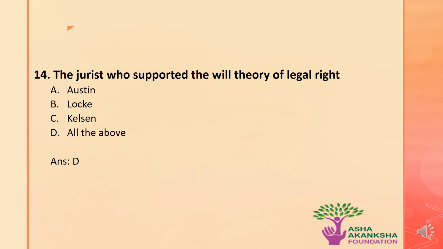Now let's move on to the next question, which is: the jurist who supported the will theory of legal right was which one of the following? The options are A, Austin, B, Locke, C, Kelsen, or D, all of the above. The correct answer to this question is option D, that is, all of the above, which are Austin, Locke, and Kelsen, supported the will theory of legal right.